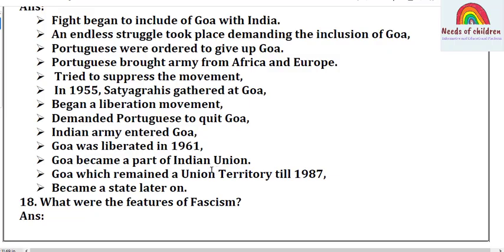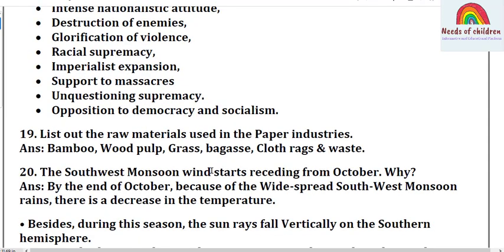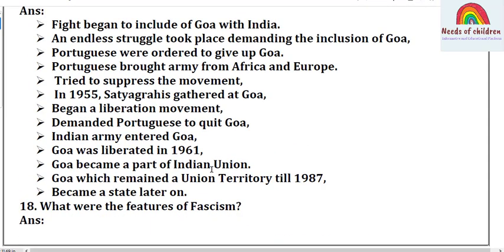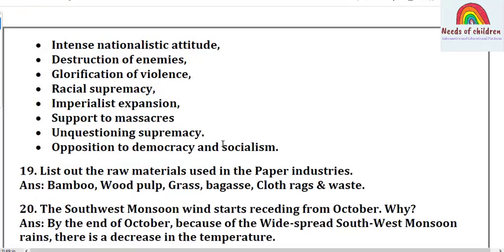Yes, this is about that. Let's move on to the second question, that is the 18th one. What were the features of fascism? Students, this is the question. It is from the history, world wars and India's role. Answer for this: intense nationalistic attitude, destruction of enemies, glorification of violence, racial supremacy, imperialist expansion, support of massacres, unquestioning supremacy, opposition to democracy and socialism.